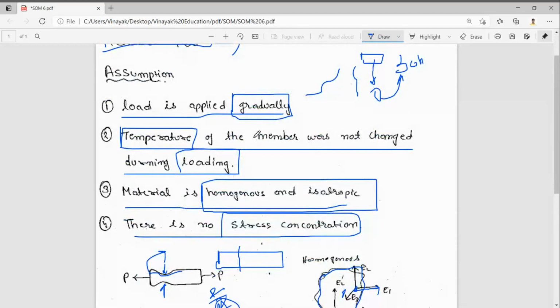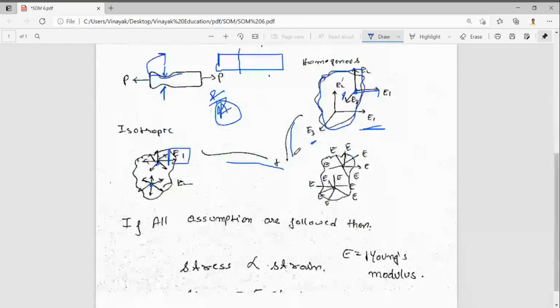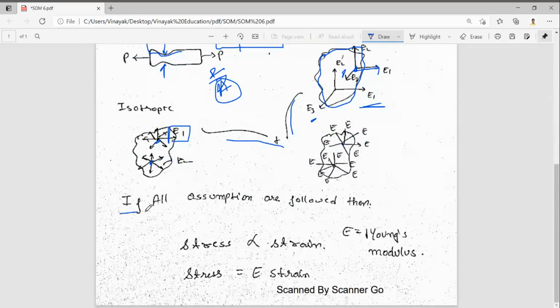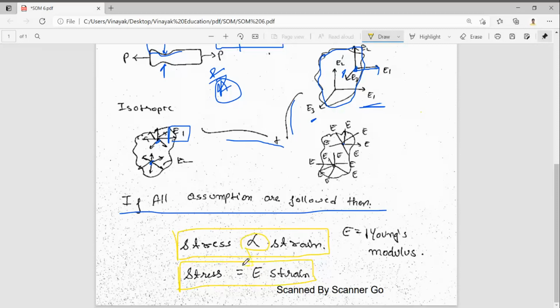You should remember these assumptions. After following these assumptions, we say Hooke's law is valid. What is Hooke's law? Stress is directly proportional to strain, that is, stress equals E times strain. If you remove this proportionality, we get a constant E, which is called Young's modulus, and this is valid up to the proportionality limit only.